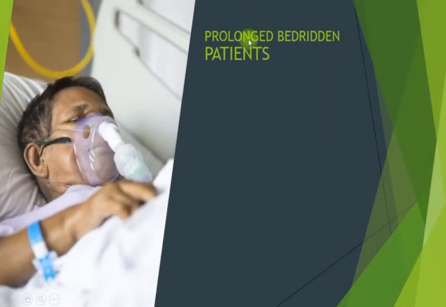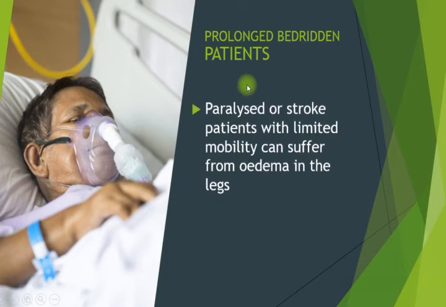Okay, next we go to prolonged bedridden patients, especially the coma patient. Paralyzed or stroke patients with limited mobility can suffer from edema in the legs. Usually the paralyzed patient or the stroke patient has to be on the bed for a long time.